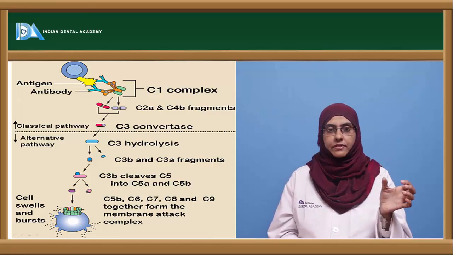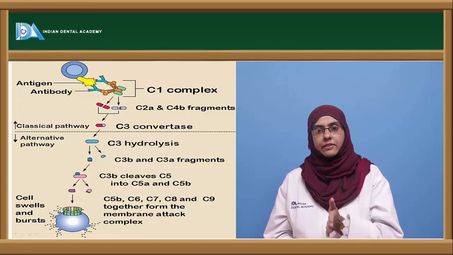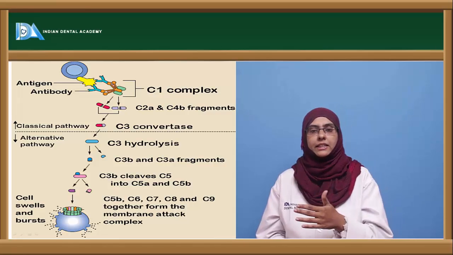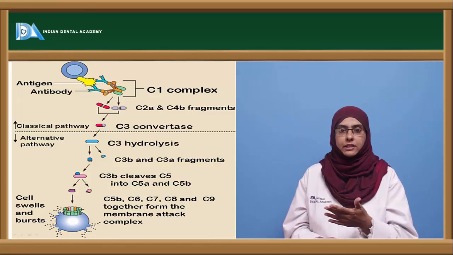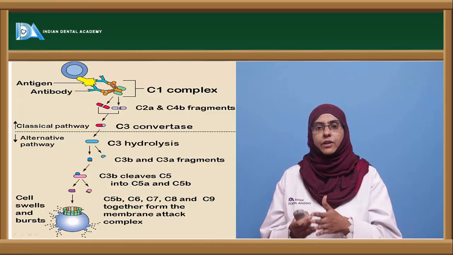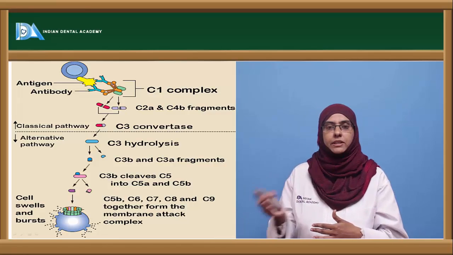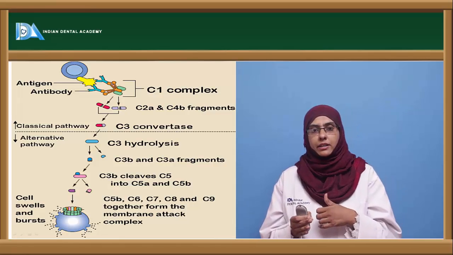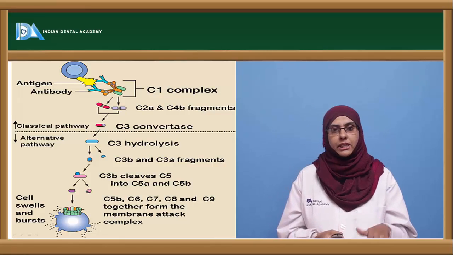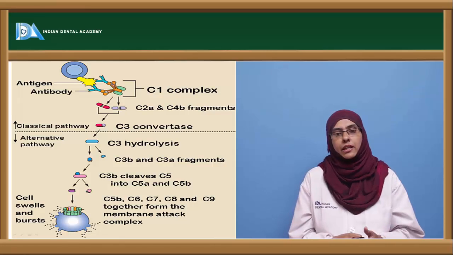C1q binds to the Fc portion of the antibody molecule that has interacted with the antigen. It activates C1r to form a serine protease, which in turn activates C1s. Now C1s has a substrate in the C4 complement protein. When C1s acts on C4, it cleaves C4 into two components, C4a and C4b. As already discussed, the larger fragment is involved in the classical pathway, fixing the complement, and the smaller subunit acts as an anaphylatoxin, bringing about anaphylactic reactions or other biological effector functions.